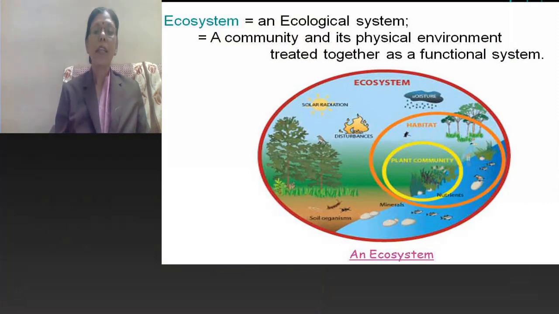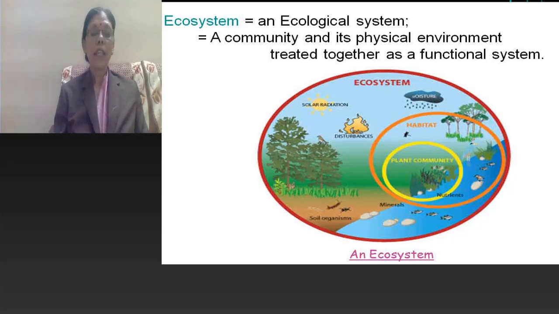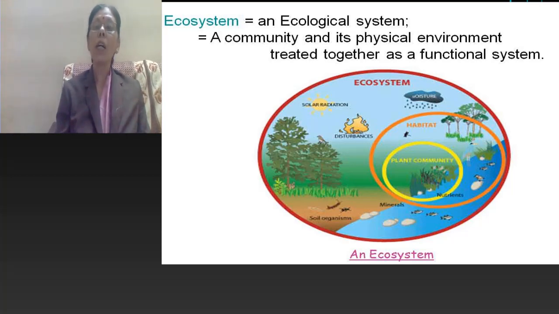Let us understand and define what an ecosystem is. An ecosystem is a self-contained area composed of all the different organisms living in it, interacting with each other, as well as interacting with the physical conditions such as sunlight, air, water, soil, climatic factors, etc. prevailing in that particular area.